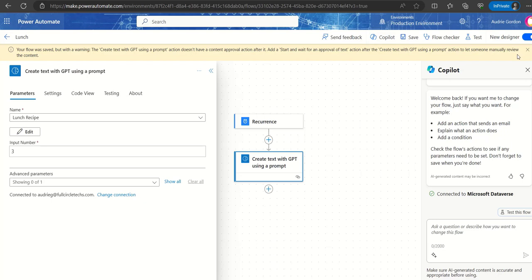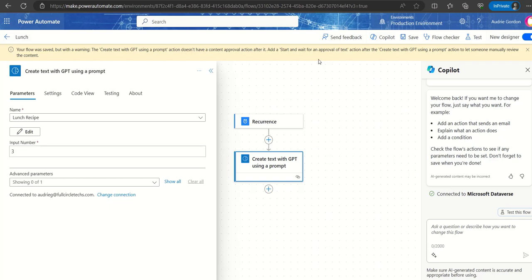But now you get a simple yellow warning, okay? Which means that it is highly recommended that you include a human in the loop directly in this flow for every action where text is being generated by a model that is powered by GPT.